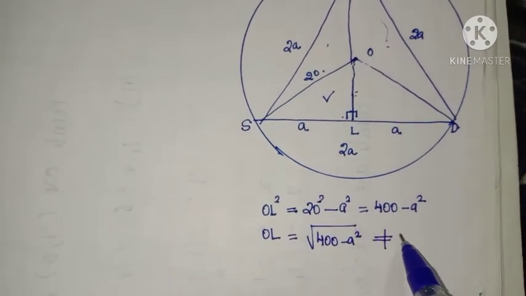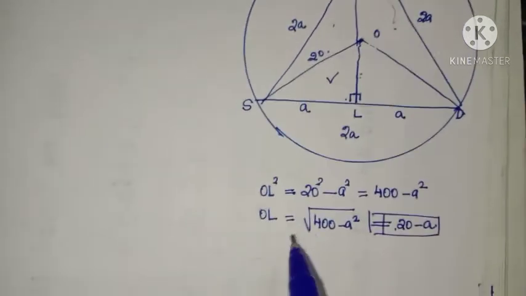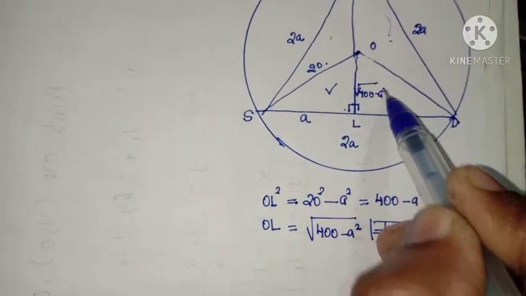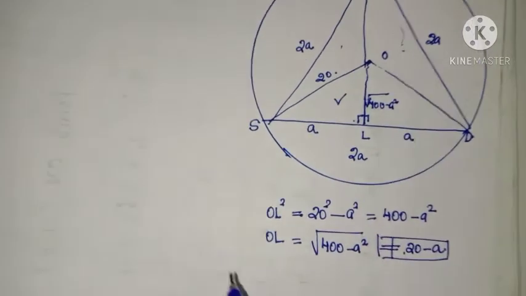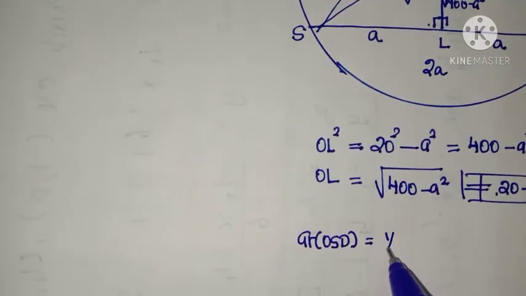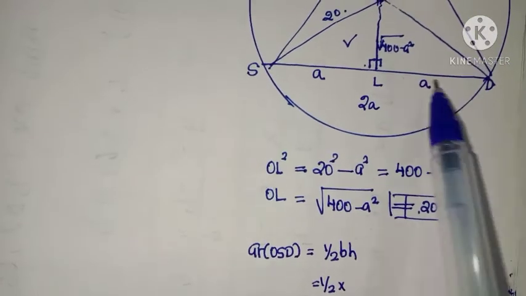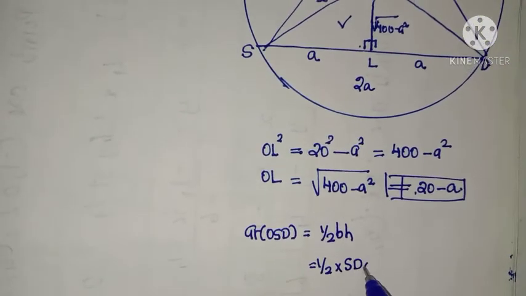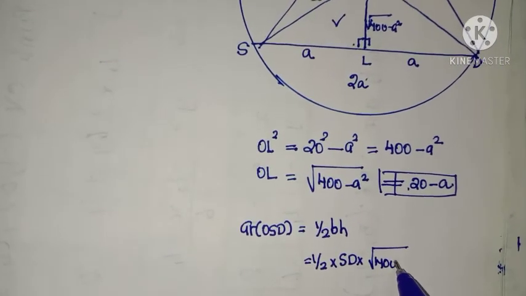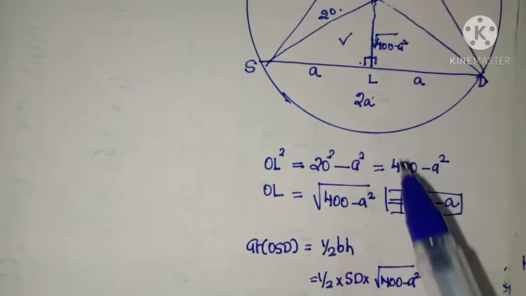Listen, it is not equal to 20 minus A. So the OL distance is root of 400 minus A square. Now find the area of the triangle OSD using the result half BH. So half into base, base is SD, and H is the perpendicular distance, that is root of 400 minus A square. Base is 2A.